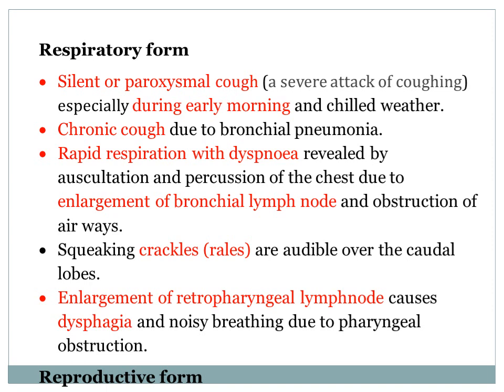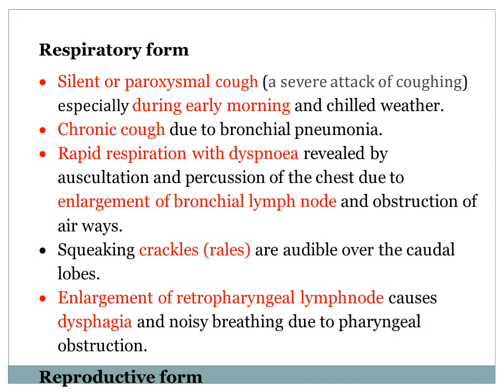There is rapid respiration with dyspnea, revealed by auscultation and percussion of the chest, due to enlargement of bronchial lymph nodes, which causes pressure on the airways, obstruction of the airways.